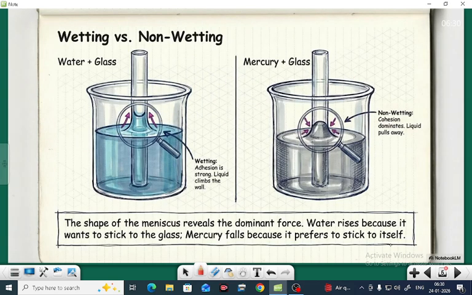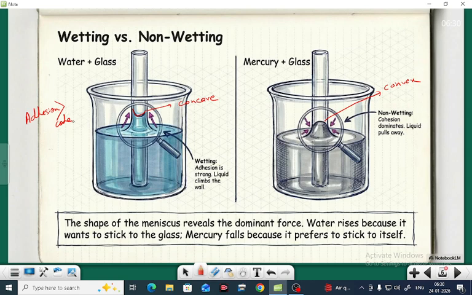The next point is wetting versus non-wetting. If it is glass and water, the meniscus will be concave. But with mercury and glass, it forms a convex meniscus. In wetting, adhesion is strong; in the case of water and glass, adhesion is greater than cohesion.